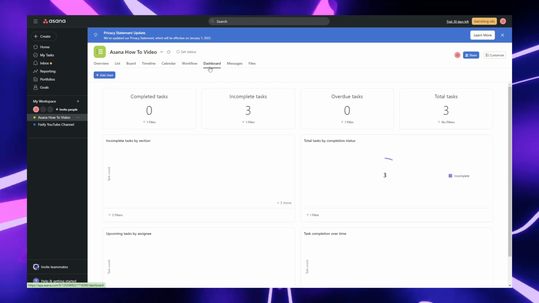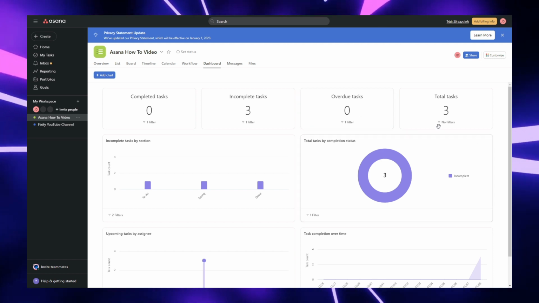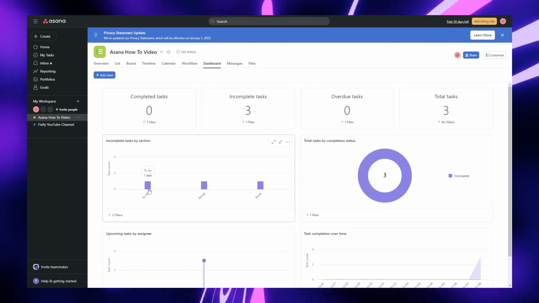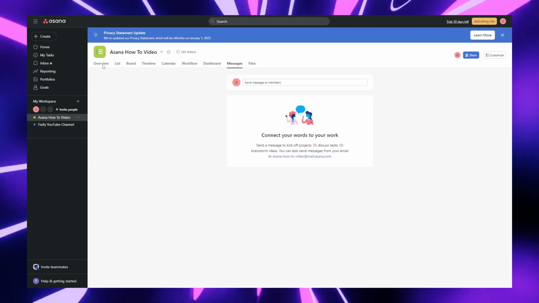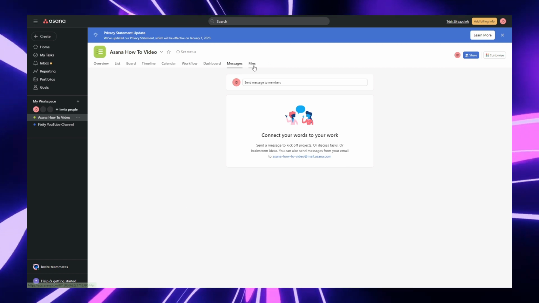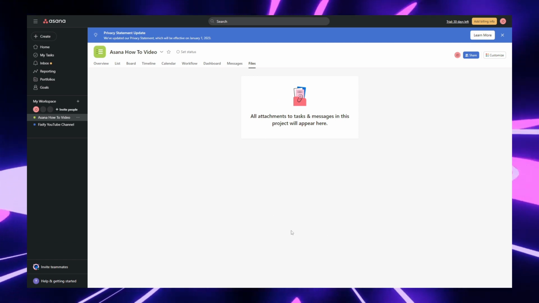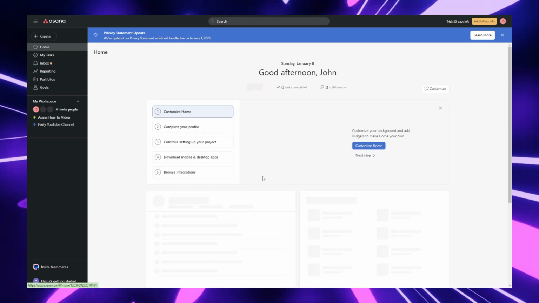Dashboard shows you all the completed tasks, the incomplete tasks, the overdue, and the total tasks. Basically, this is like the analytics page. We have the messages. So let's say this is going to be the entire communication hub for your team space. We also have the files. So let's say any files we add to any workspace will come automatically up to here.